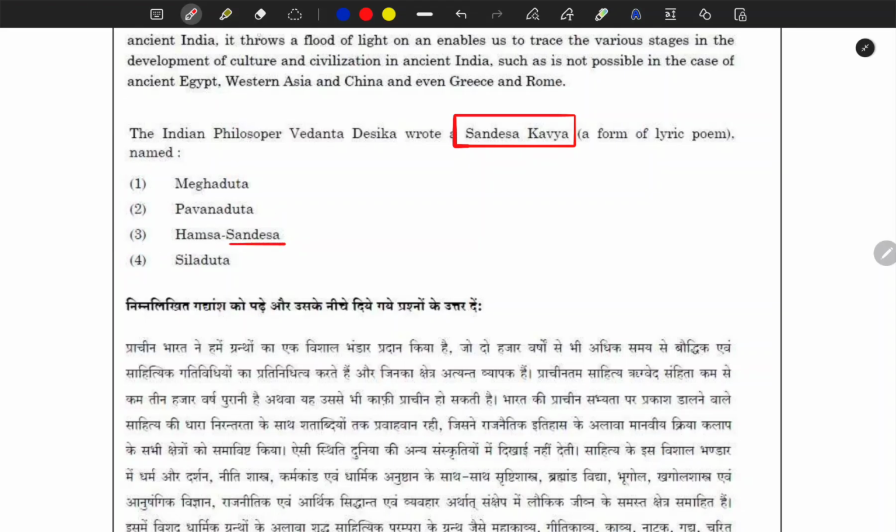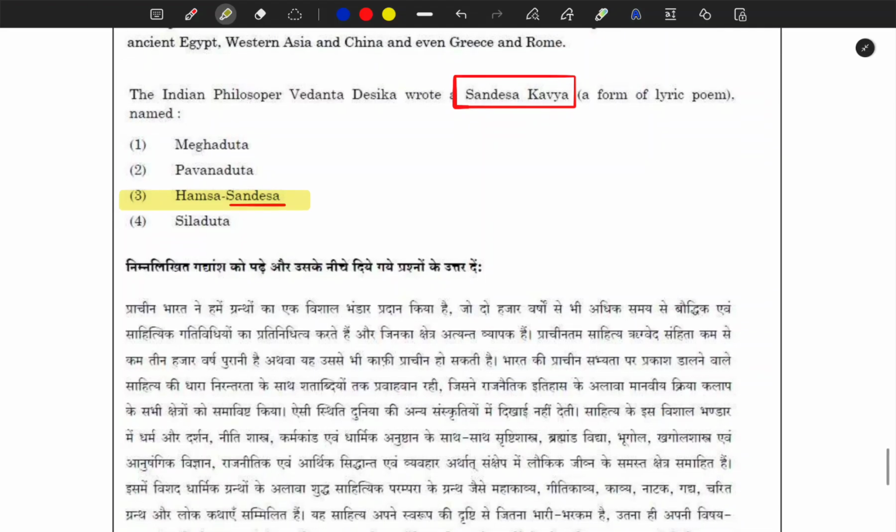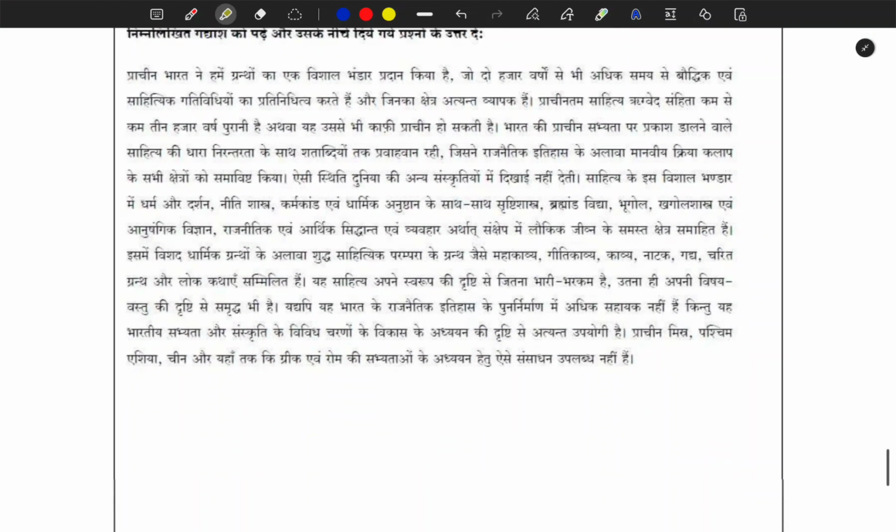In ancient times there was a tradition of writers writing works with their own names. Aryabhatta wrote the Aryabhattiya, Siddhantika, just a few examples. So if they are asking about literature, and you find some literature with some sort of prefix or suffix of that particular person's name, you just go with that. So for me it was an easy question.